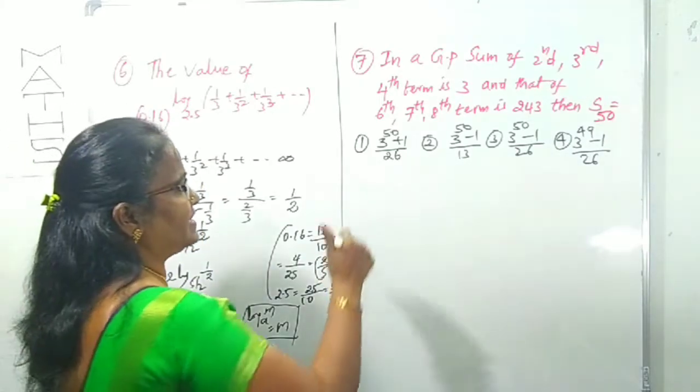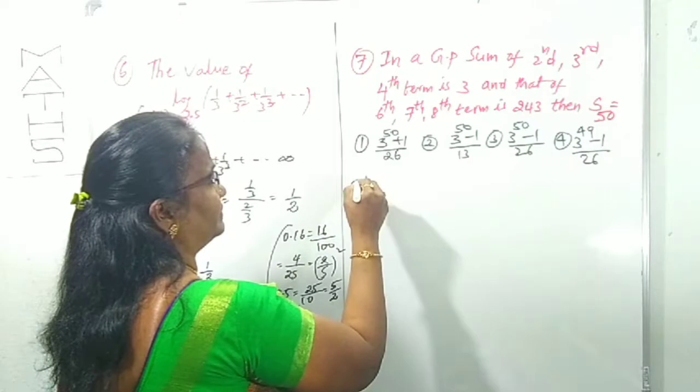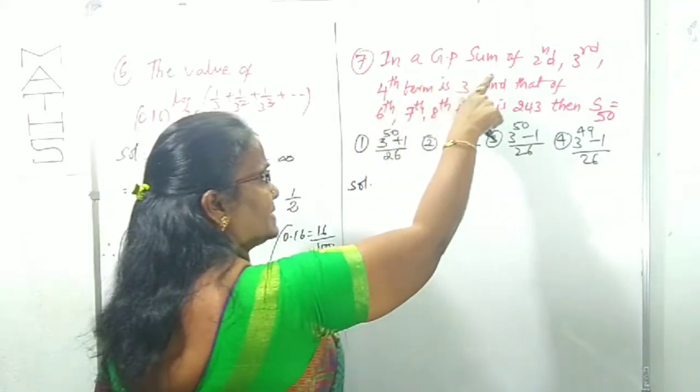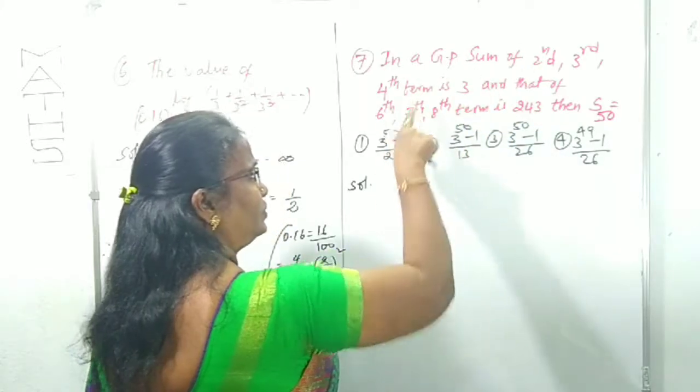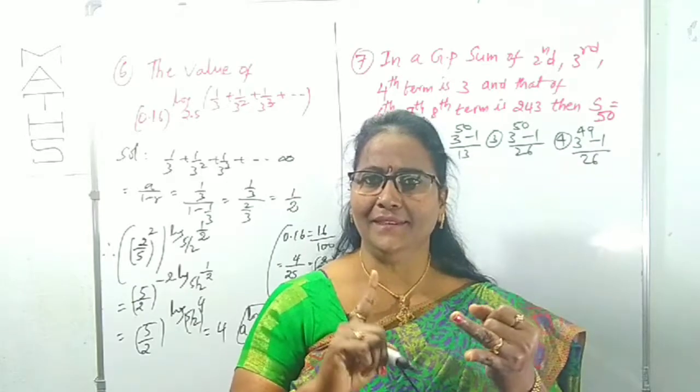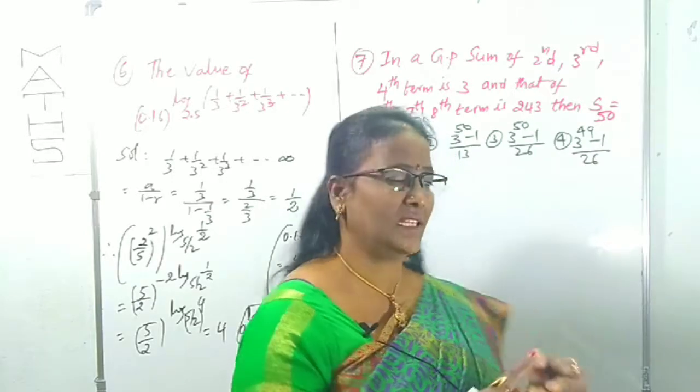Question 7. What is given here? You can look at one by one. Sentence by sentence you have to read. First sentence is what? In a GP, the sum of the second, third, and fourth terms is 3.